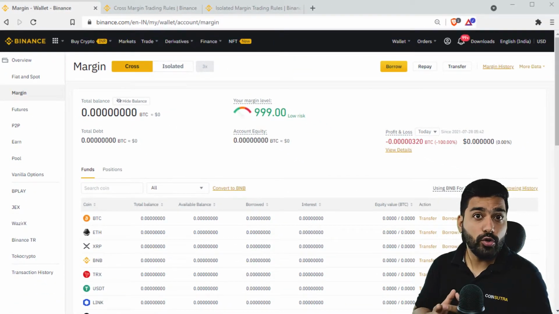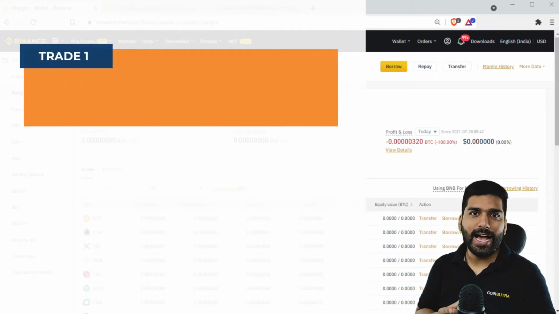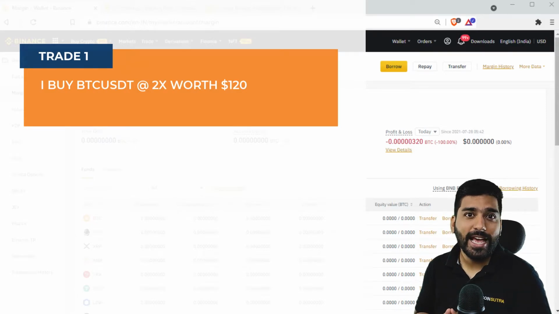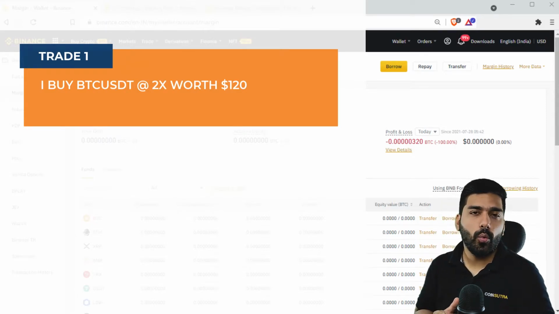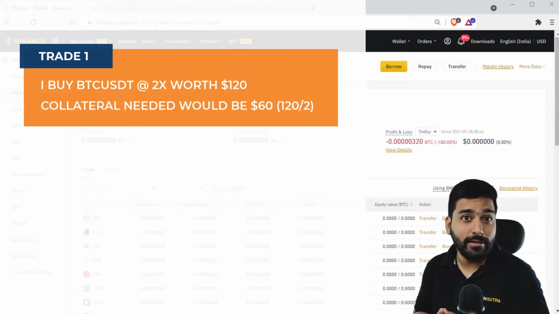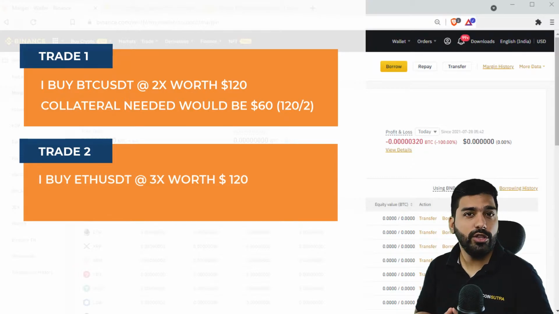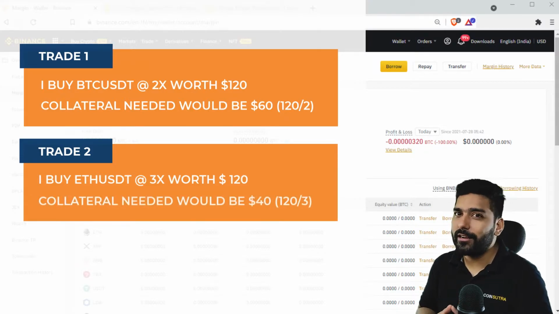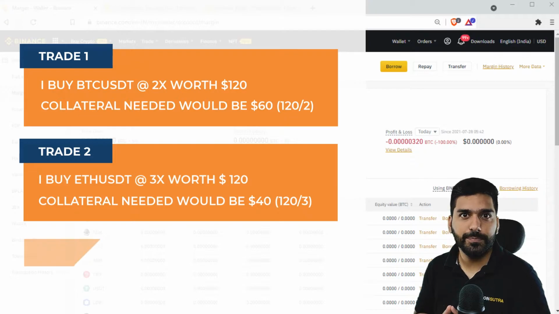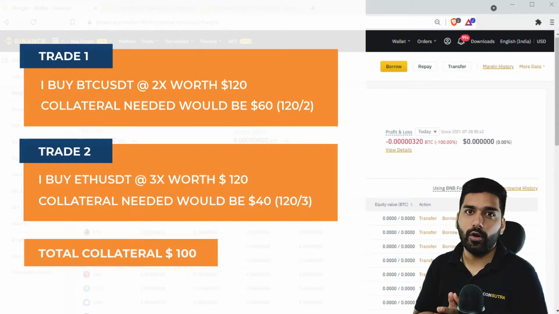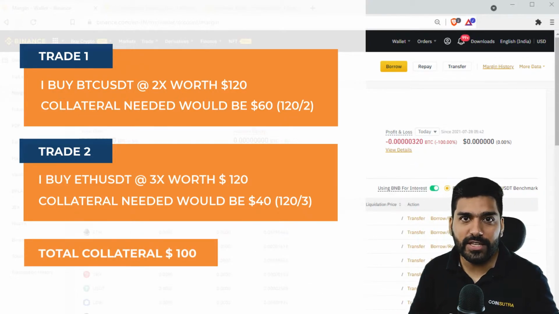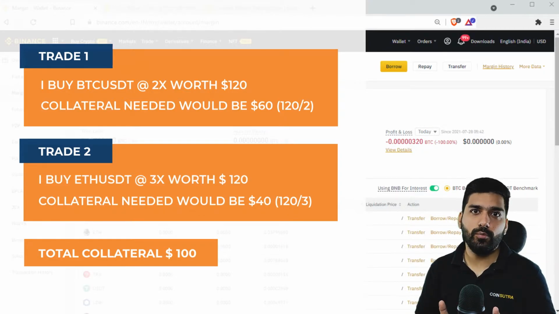Suppose I open two trades. Trade 1, I buy BTC USDT at 2x worth $120. Here collateral needed would be $60. Trade 2, I buy ETH USDT at 3x worth $120. Here collateral needed would be $40. Total collateral required $100. Now, if price of these assets starts rising, then there's no problem.